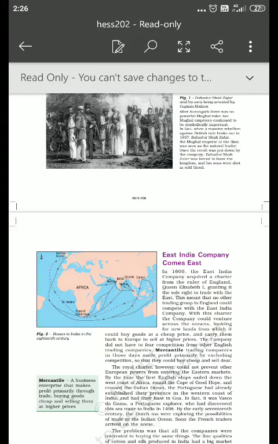So first of all, let's have a look. First of all, we have to learn India before the coming of Britishers. What does it mean? What was the condition of India before the coming of the Britishers? Second, a very important topic is the expansion of the company or ruler. Third important topic is how did they come?